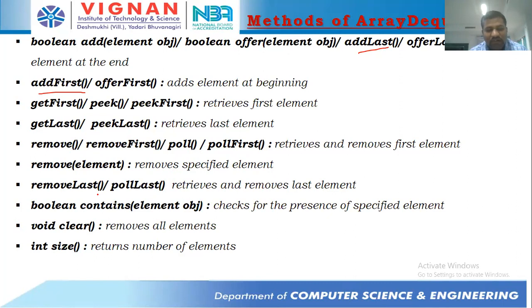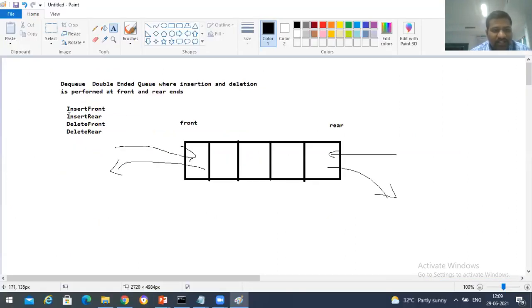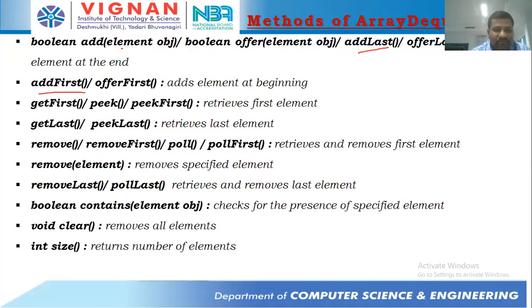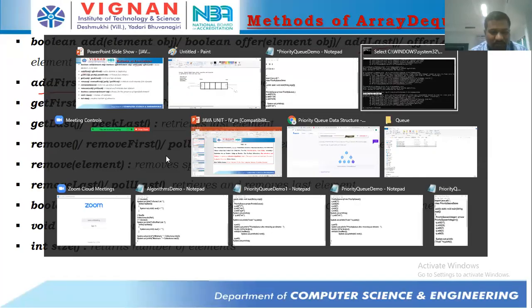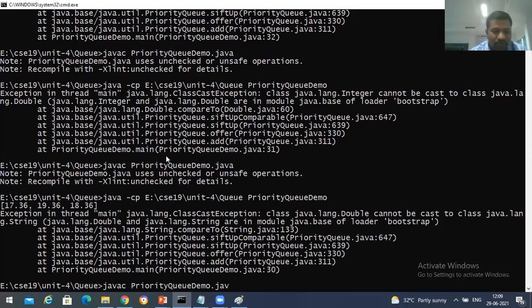Okay, that means the operations we have here, insert front and insert rear, can be done with the help of add first and add last. Delete front and delete rear can be done with the help of remove first and remove last. Like that, this DQ is going to work. Let's see a simple program based on this DQ.